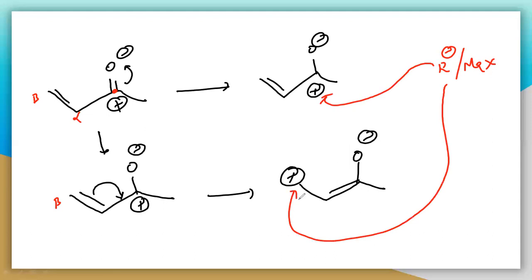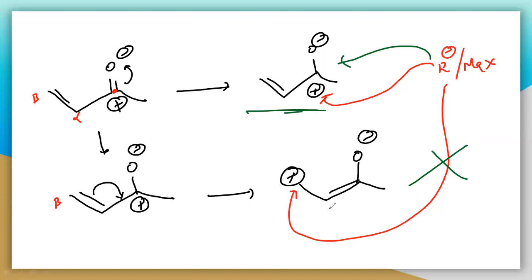So now the question is, where does it attack? R minus will combine with which carbon? Definitely in the case of the Grignard reagent, this R minus will react only with this. So this reaction will not occur here. So with the Grignard reagent, we cannot get this particular product. We'll get only the first product, this one.